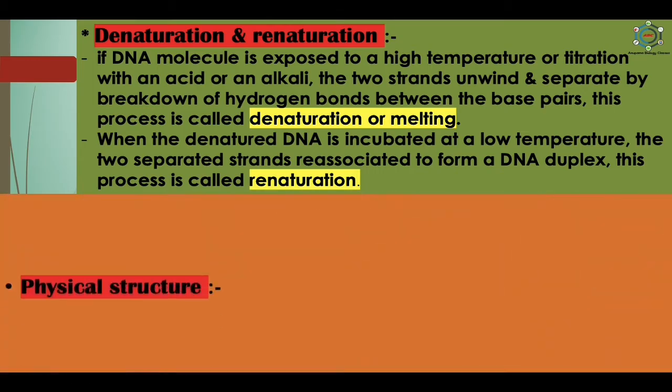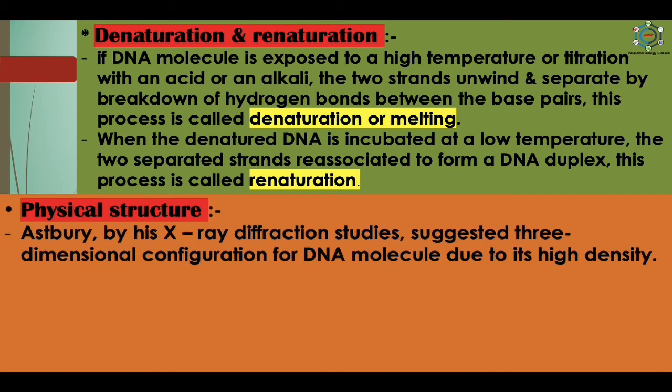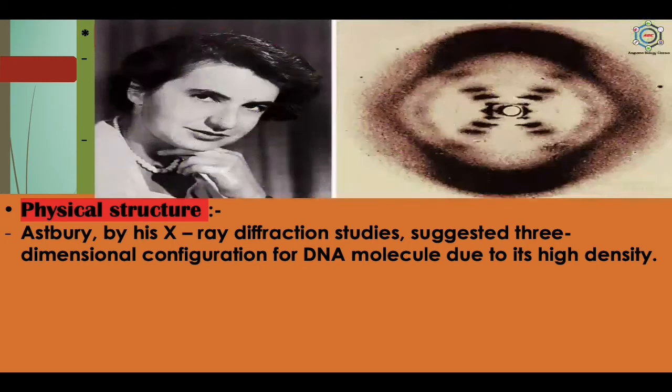After this, what is the physical structure of DNA? Astbury, by his X-ray diffraction, studied and suggested three-dimensional configurations for the DNA molecules due to its high density. Here you can see Rosalind Franklin of London and her X-ray diffraction photo of the DNA. The photo showed a three-dimensional configuration for the DNA and helped Watson and Crick to deduce the double helical structure of the DNA.